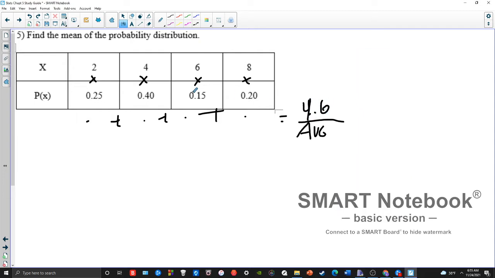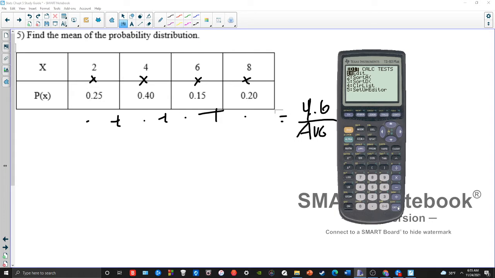So again, you can do it by hand if it's nice enough numbers and it's a small enough distribution. But if you don't want to do it by hand, again, the calculator works just as well. Just like I said, enter your numbers into L1 and L2 respectively, outcomes into L1, probabilities into L2, and then you simply tell the calculator to take the two things, multiply them, and then add them up.